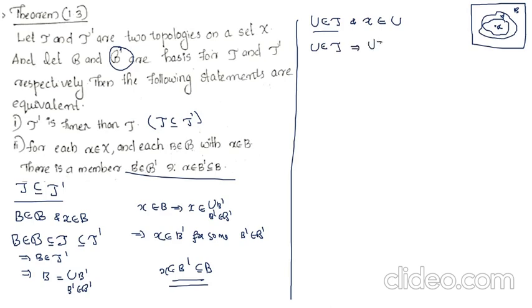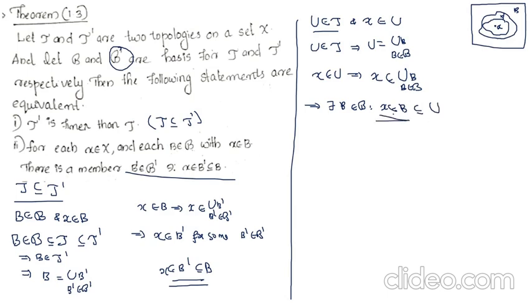Therefore, U can be expressed as union of B, B belongs to B. Now, X belongs to U means X belongs to union B, B belongs to B. Now, X belongs to union means that implies there exists some B belongs to B such that X belongs to B, which is a subset of the union, that is nothing but U.